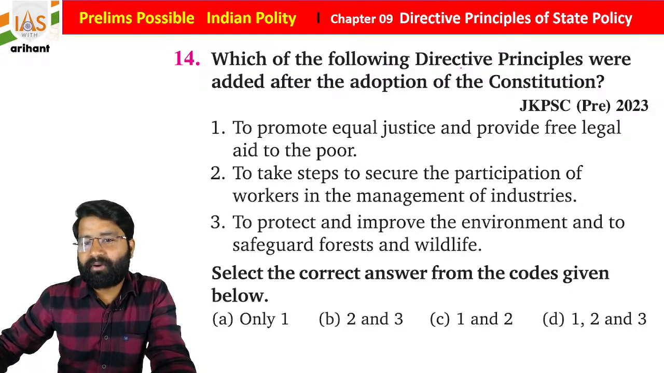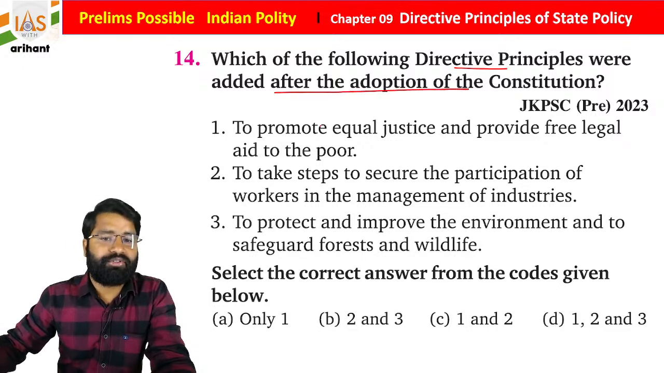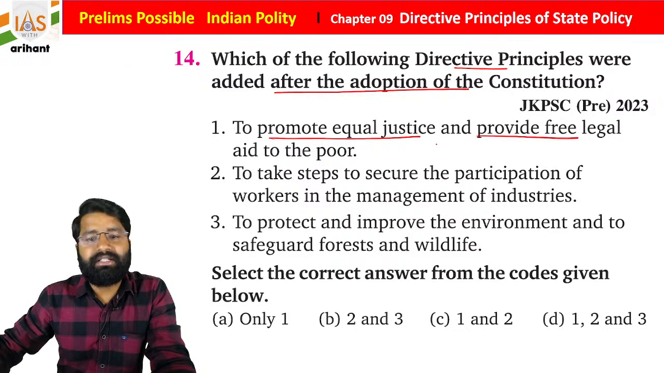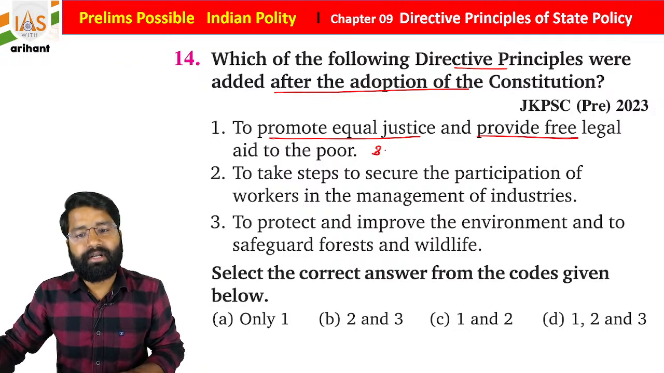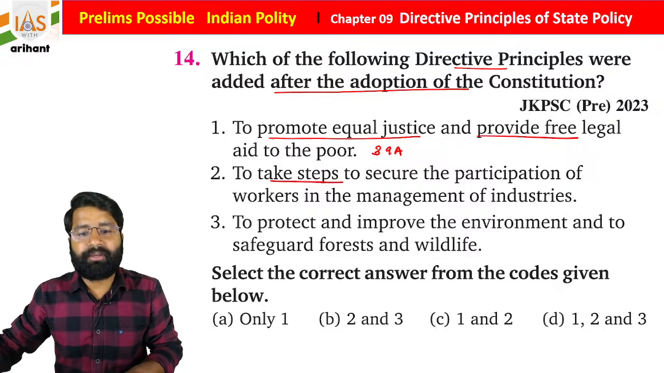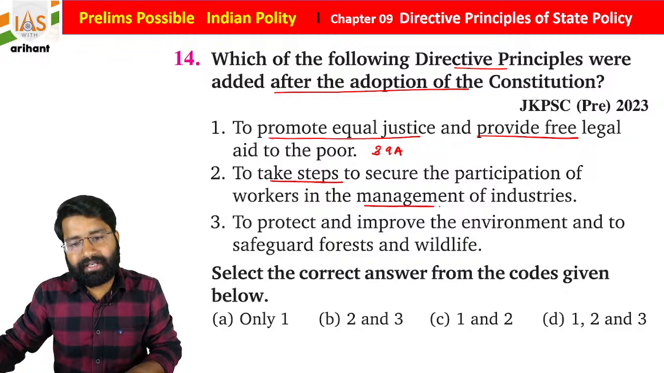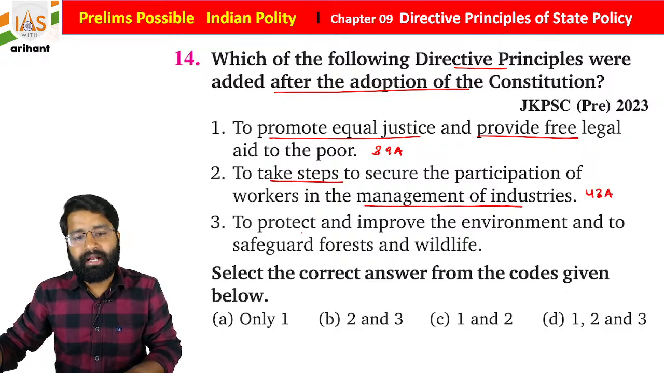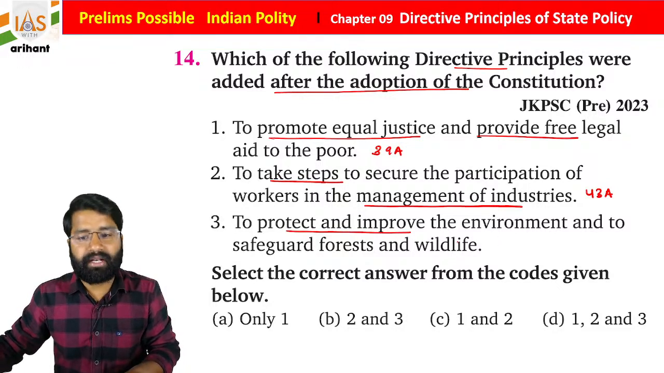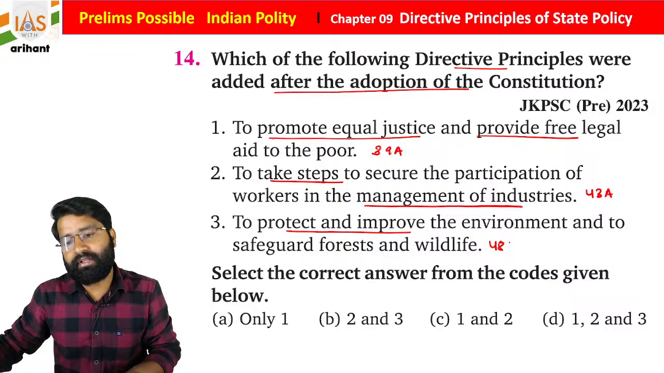So which of the following DPSP were added after the adoption of the Indian Constitution to promote equal justice and provide free legal aid to the poor? Article 39 clause A, to take a step to secure the participation of workers in management of industries, Article 43 clause A, to protect and improve the environment and to safeguard the forest and wildlife, Article 48 clause A.